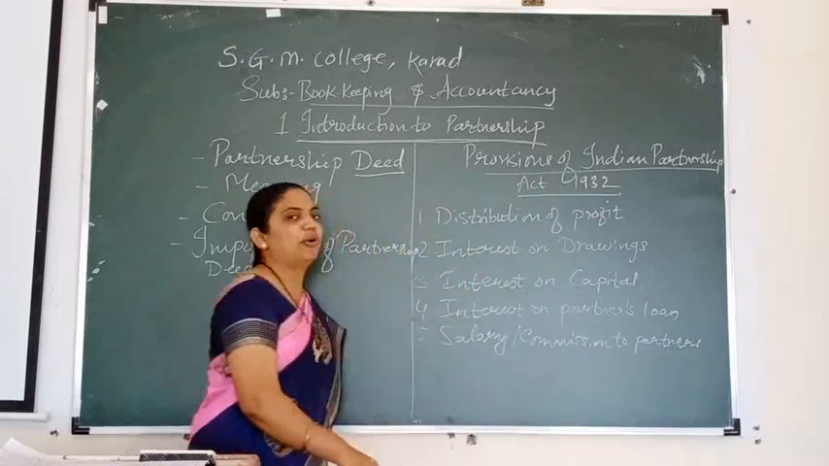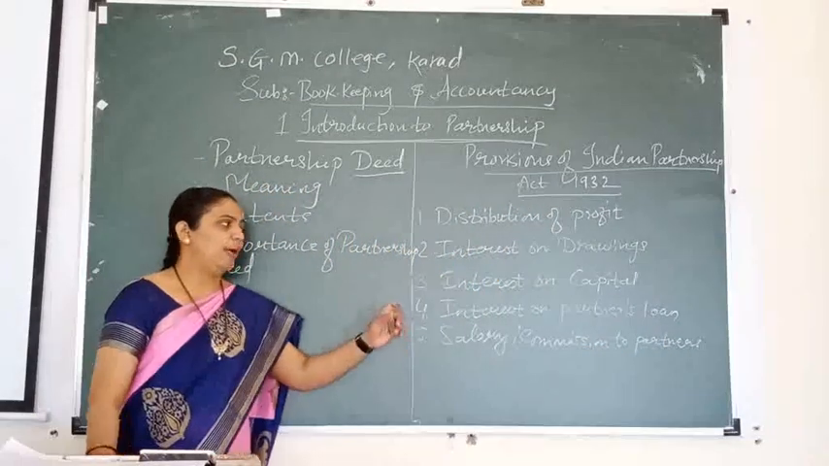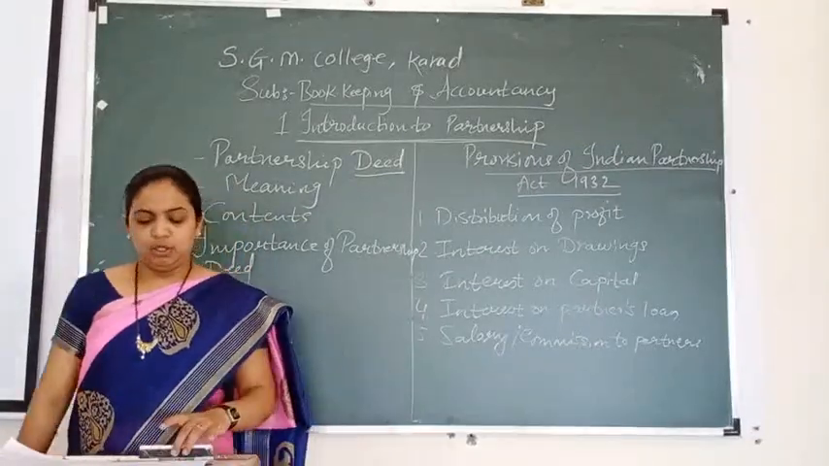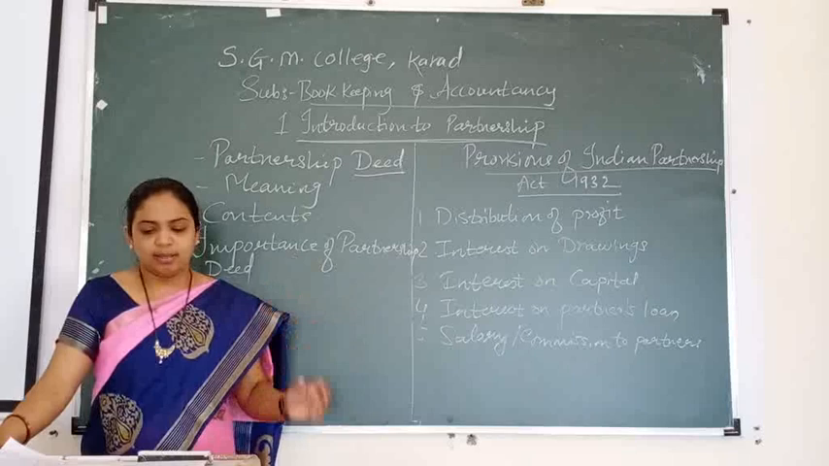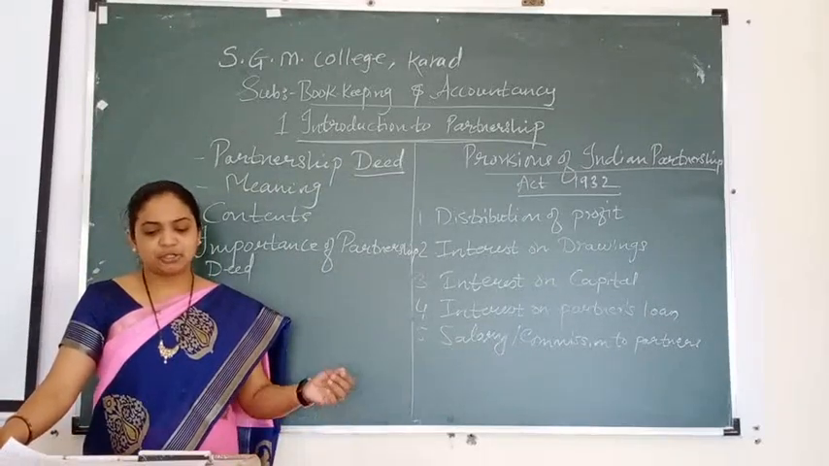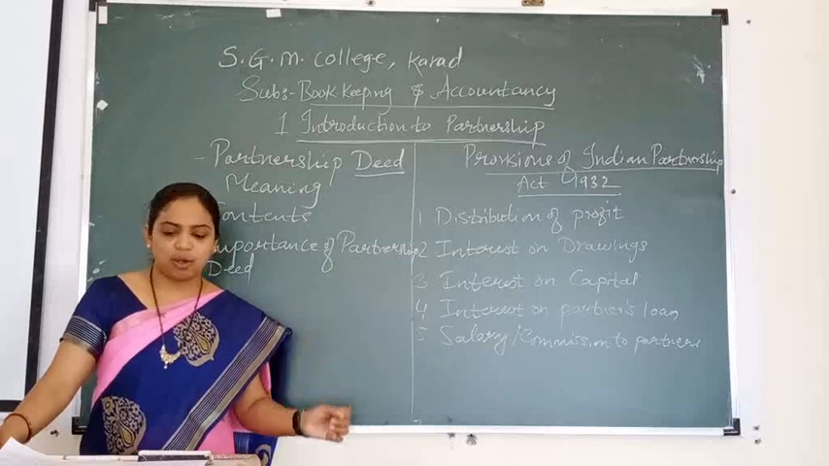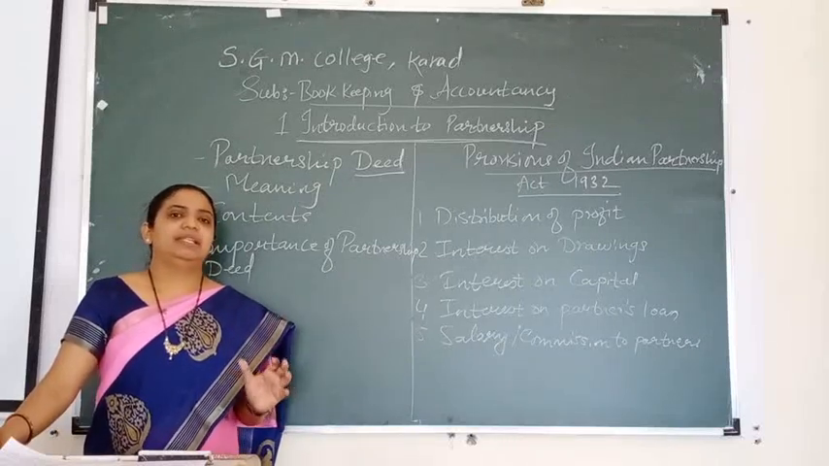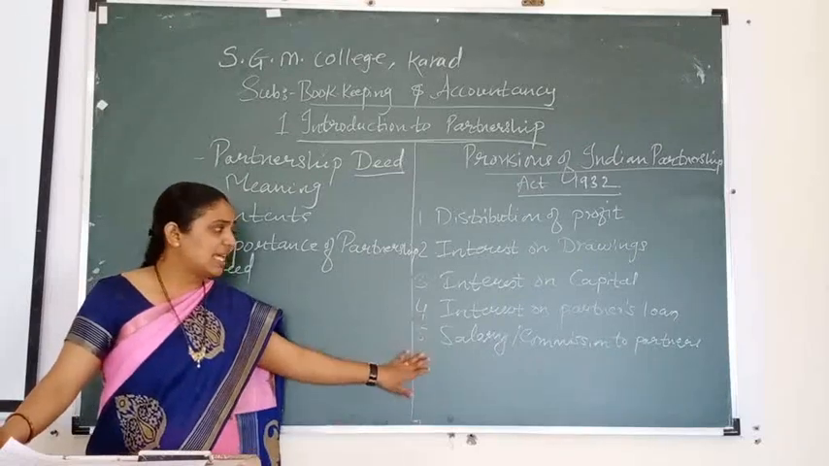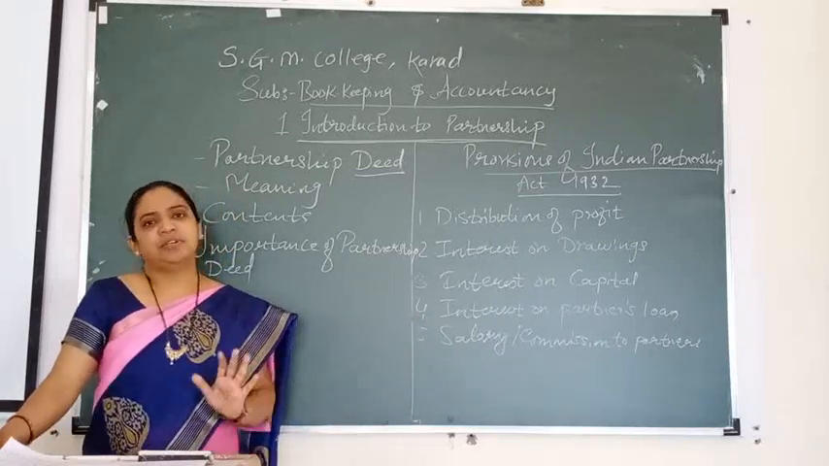Okay. The next point, number 5, is salary or commission to partner. No salary or commission or allowances or revenue ratio is given for any extra work done for the firm. That means if any partner does some extra work, no salary, no commission is given to them.